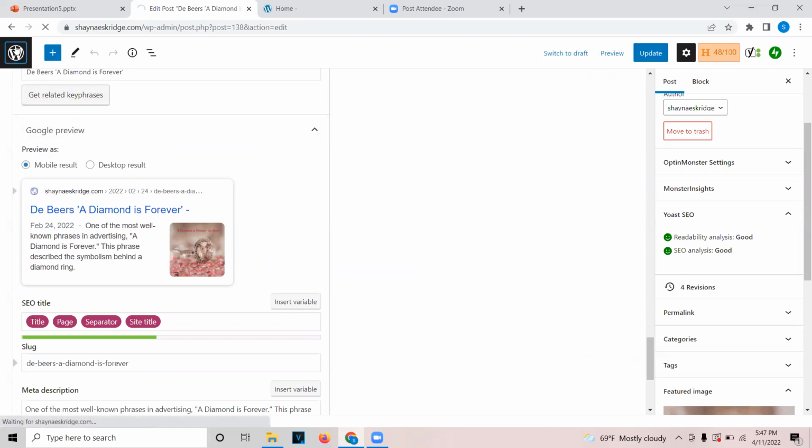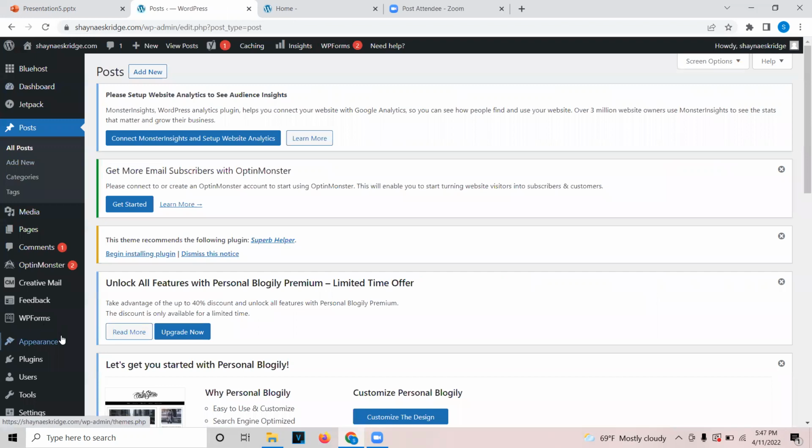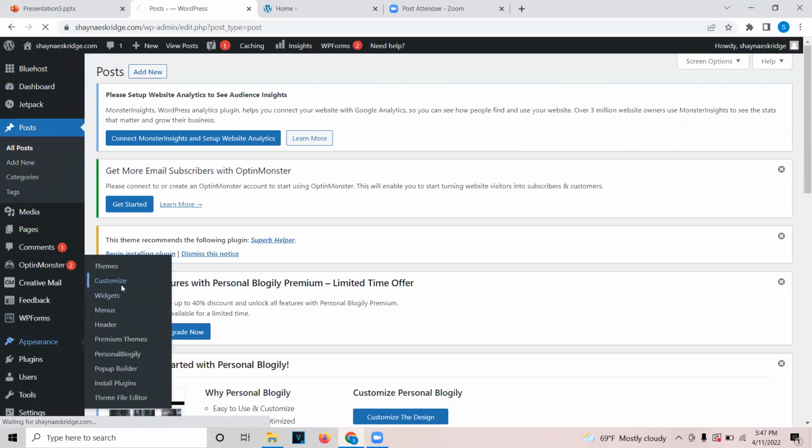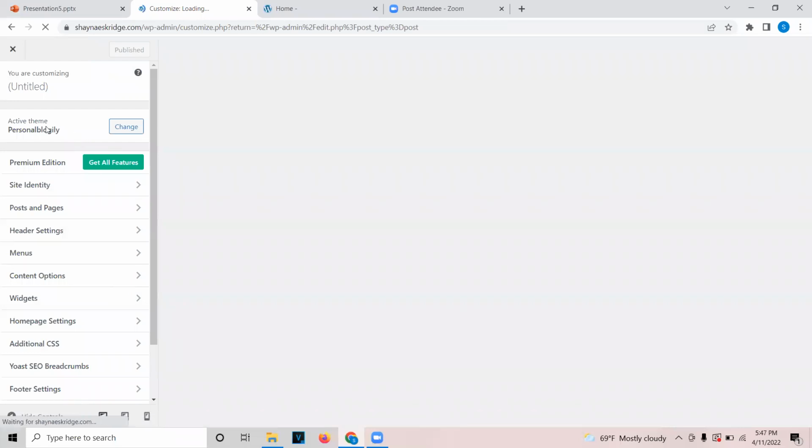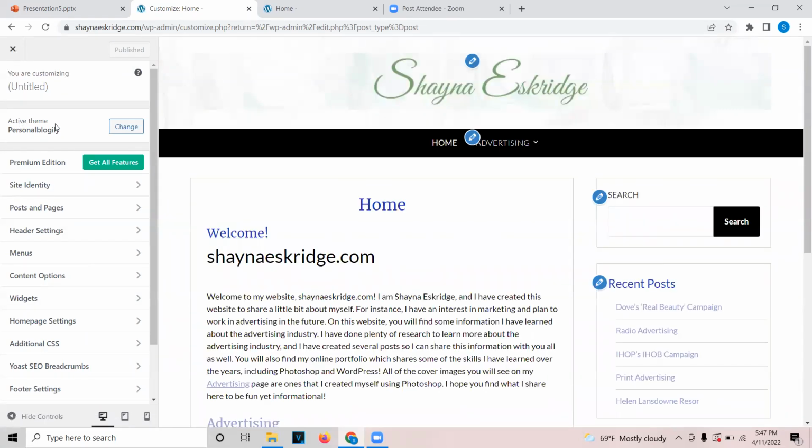And I would also like to show you all the customizer because this was really helpful for creating my website as well. You'll see on the left here that it lets me choose my theme. The one I went with is simple, but I thought it'd be easy to navigate. So I thought this would be a good theme. And it also looks professional. So I really like that.